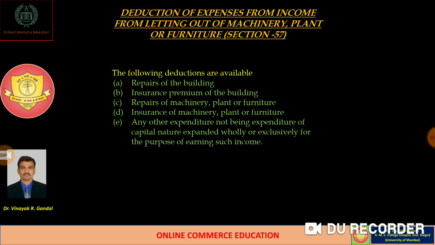So dear students, these are the various types of expenses which are allowed as a deduction under section 57 for the purpose of determination of taxability in the case of income from other sources. Okay, thank you.